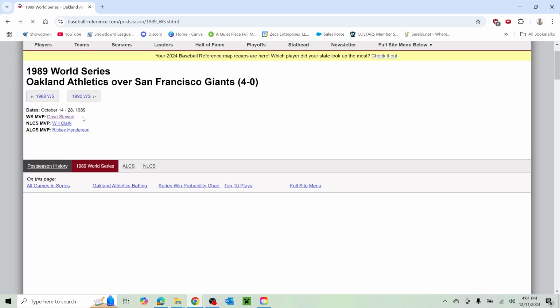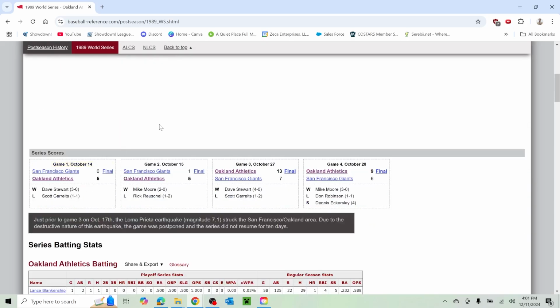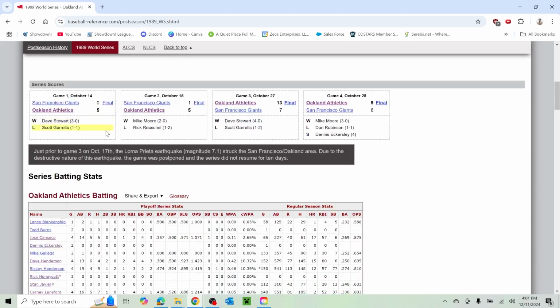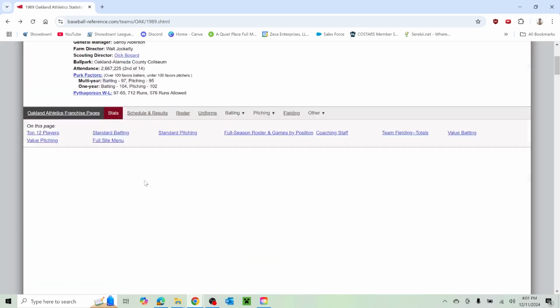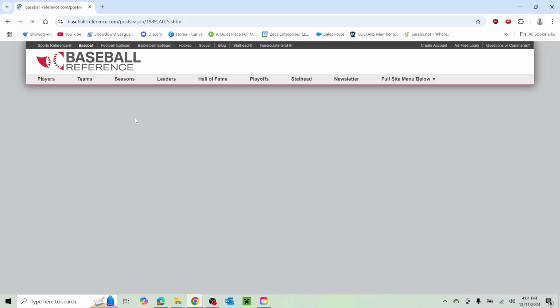Dave Stewart was the World Series MVP. Rickey Henderson won the ALCS MVP. Shutout in Game 1, 1 run in Game 2, blowouts. It's a tighter win in Game 4, but that's a sweep. It's a sweep nonetheless. Let's see what the championship series looked like.